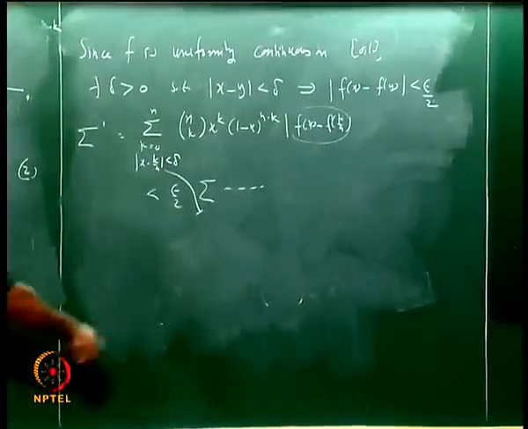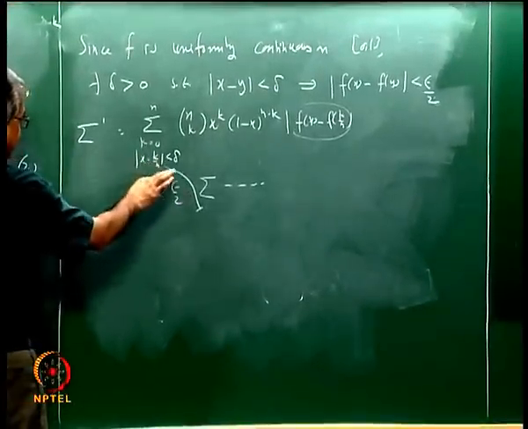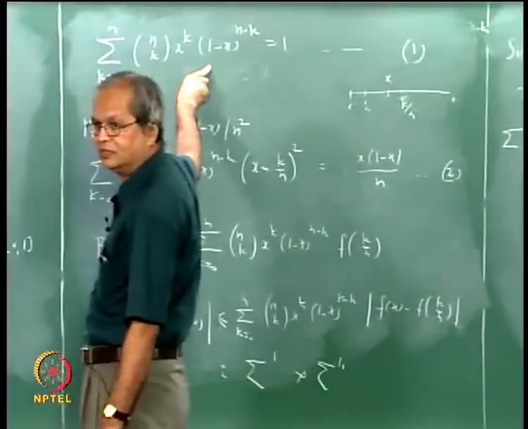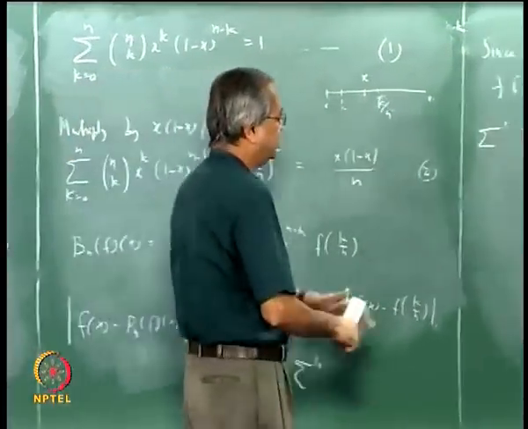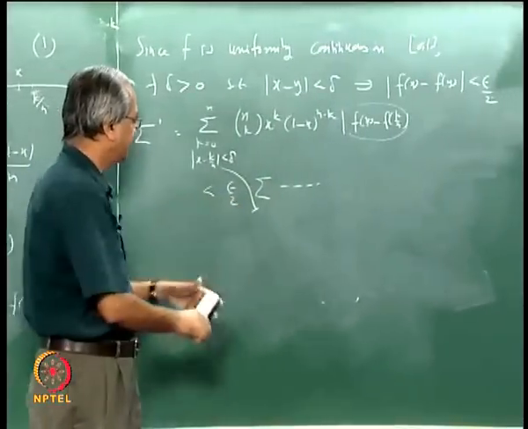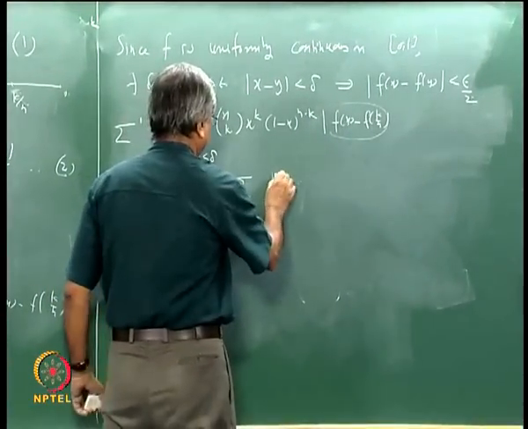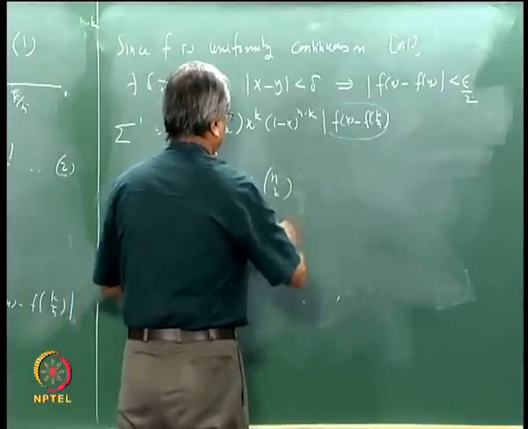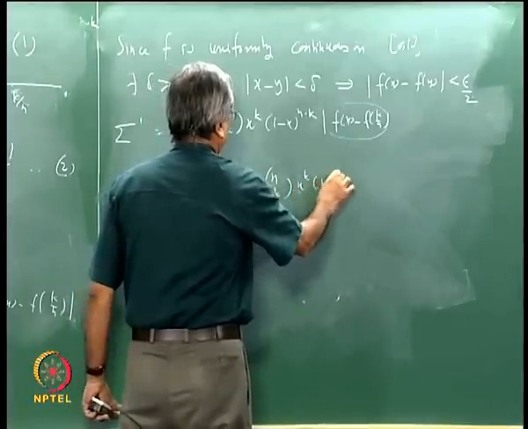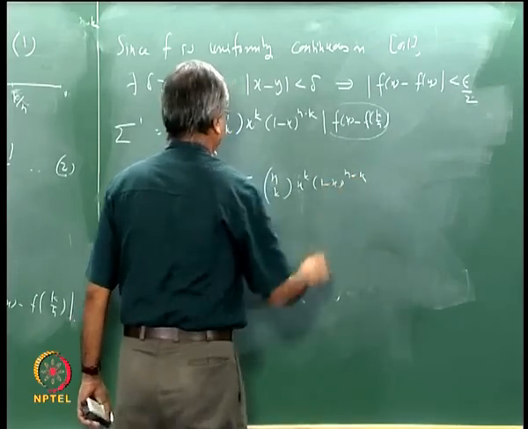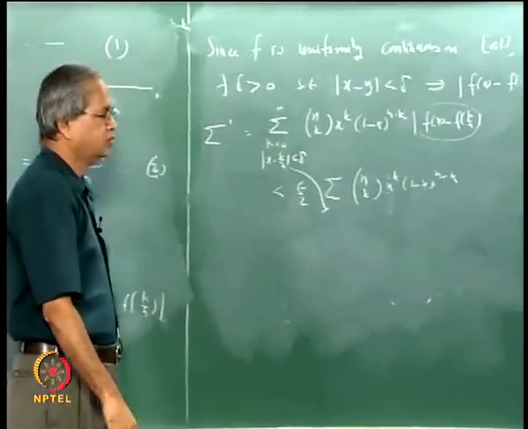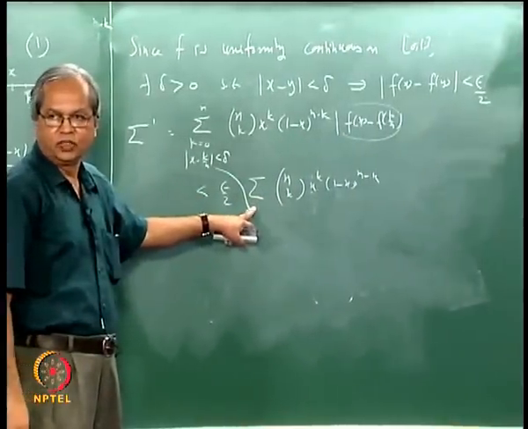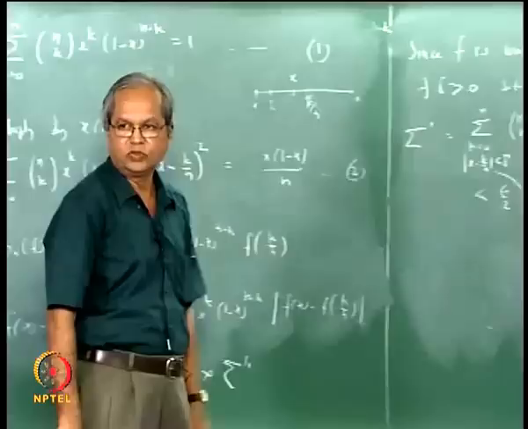It is not sigma k going from 0 to n, it is sigma over some k, but the terms involved are the same as this. Remember, once I take this epsilon by 2 outside, what remains inside is, let me just write once again here, nCk into x to the power k into 1 minus x to the power n minus k. Only thing is it is not sum over all k, but sum over some k.